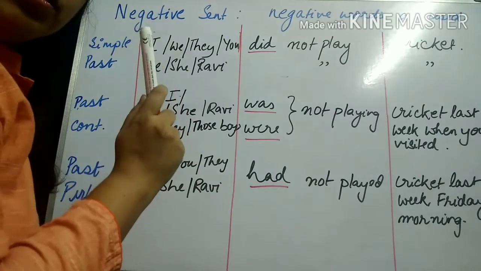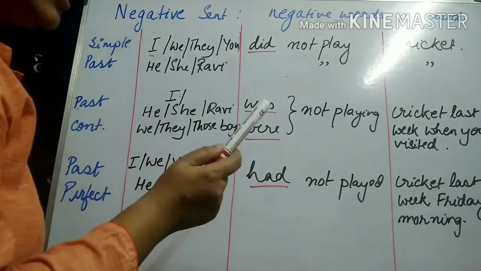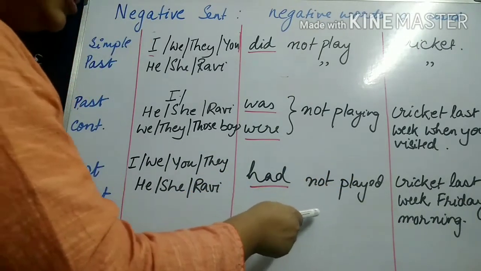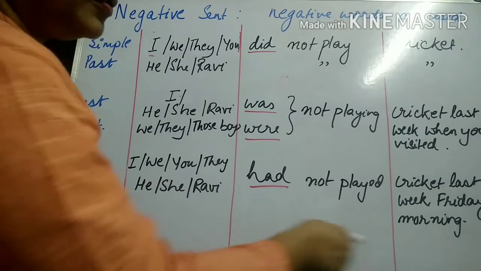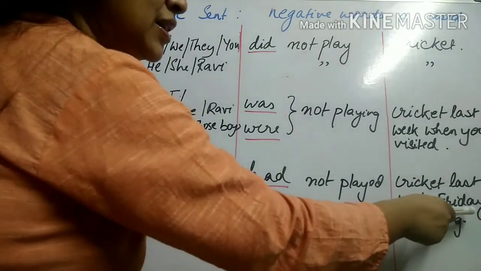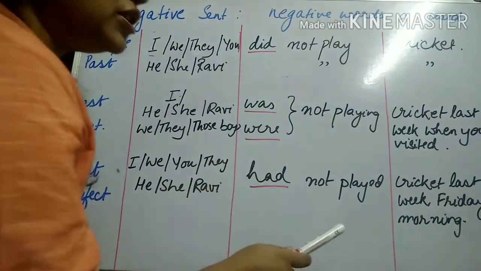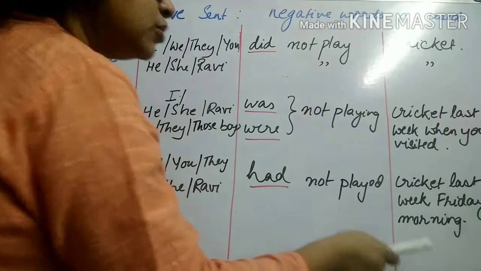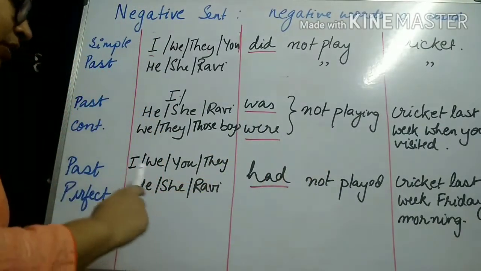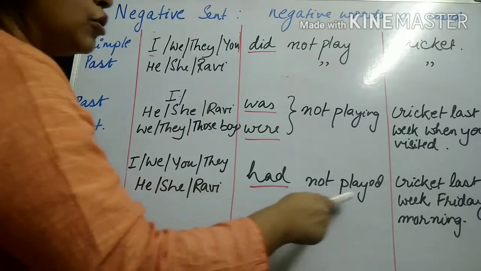Because again, relate to the timeline that I had drawn in the previous video, where a previous point of time, a reference point of time is given from the past, that is Friday morning of last week. Okay, so that is the reference point, and with respect to the reference point, this action had not happened. So all the subjects are going to take up the verb had not played.